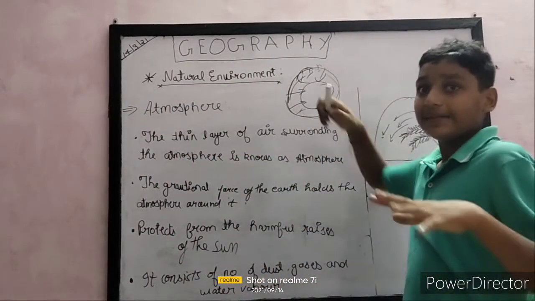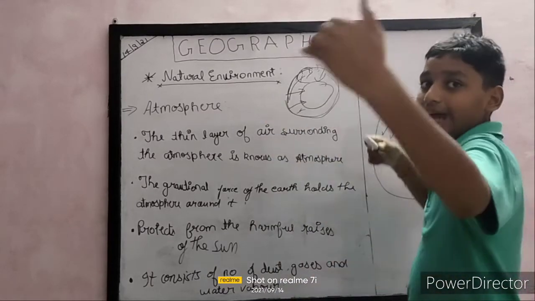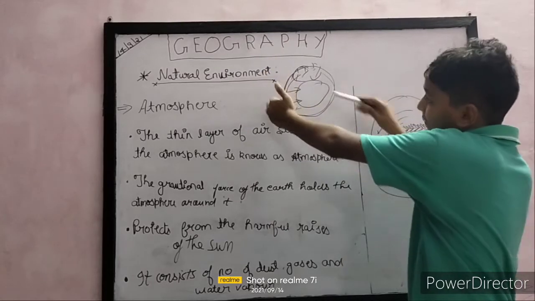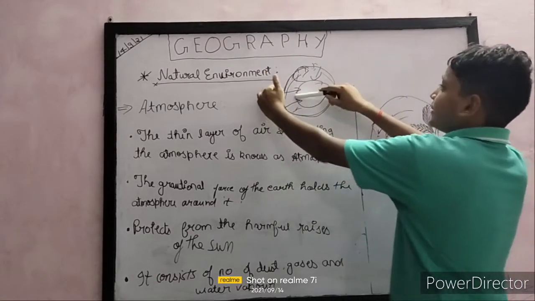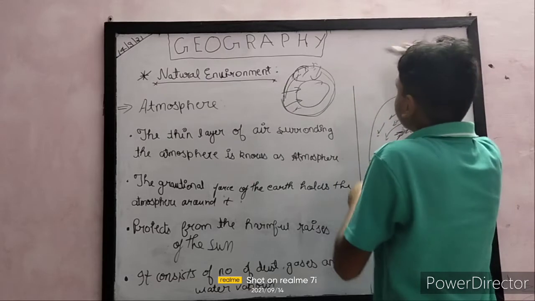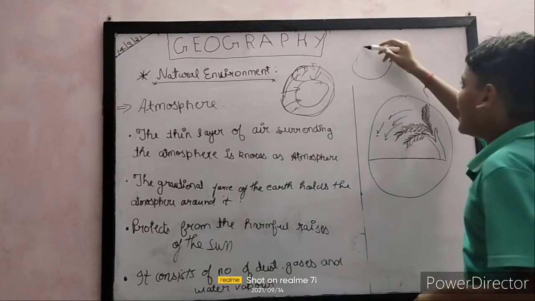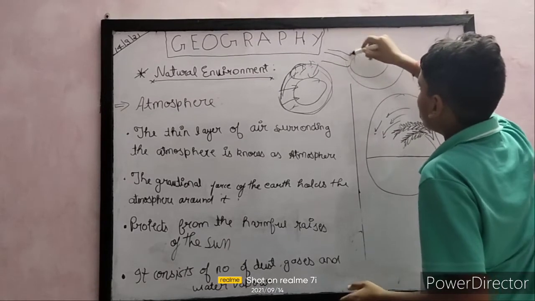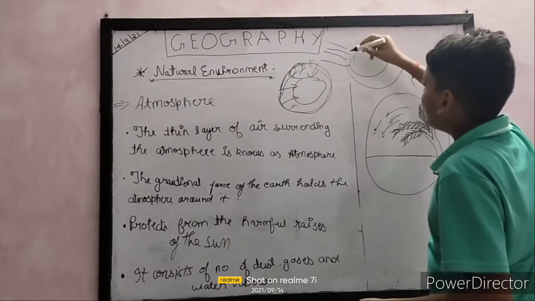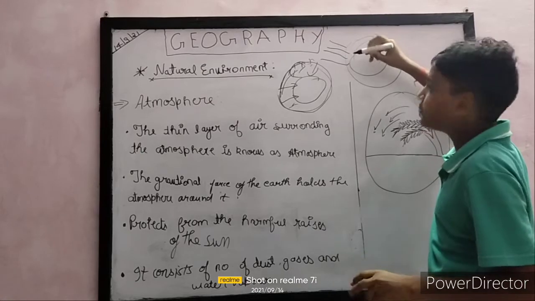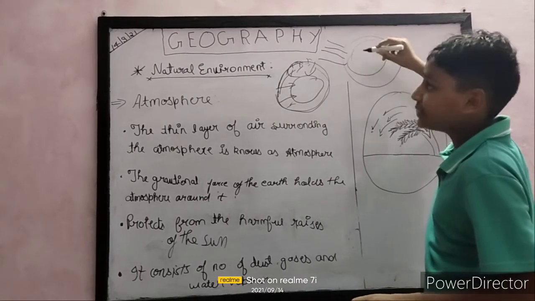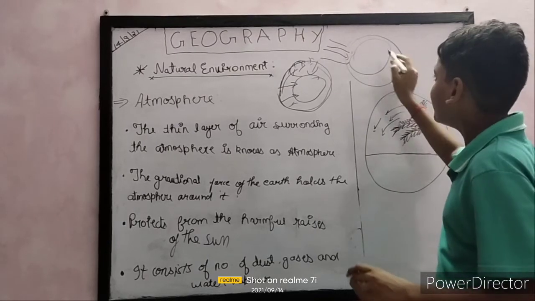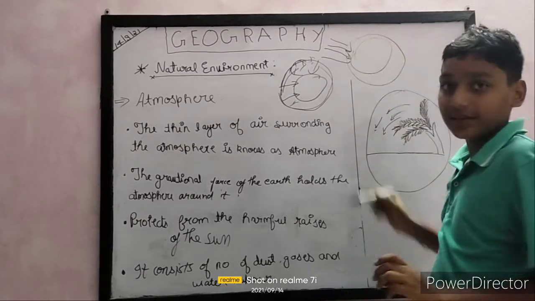When the harmful UV rays from the sun come, the atmosphere blocks these rays. This is Earth, and this is the atmosphere. The harmful rays come from the sun, and the atmosphere protects the Earth from them and allows some of the sun's light to enter the Earth.